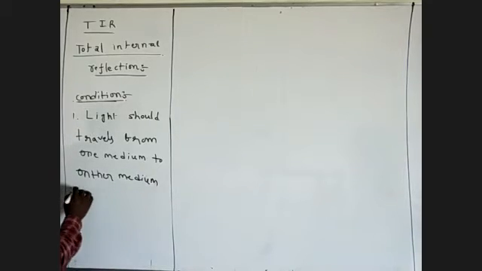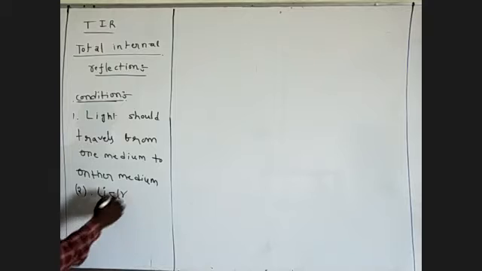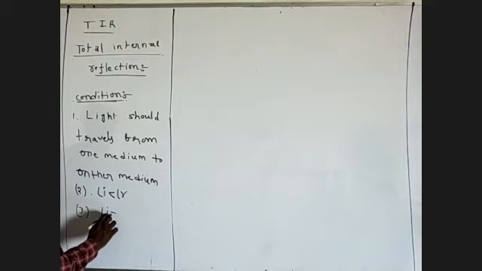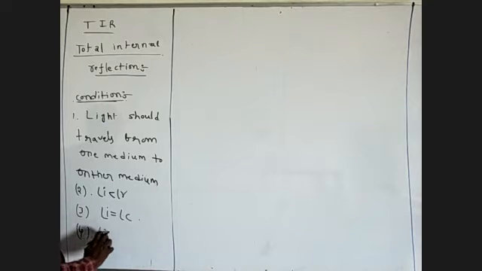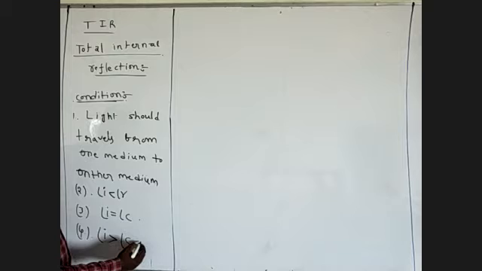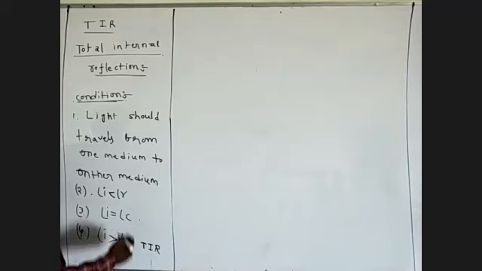Next, second condition: angle of incidence less than the critical angle. Third condition: angle of incidence is equal to the critical angle. Angle of incidence greater than the critical angle: total internal reflection takes place in this situation. So these are the conditions.